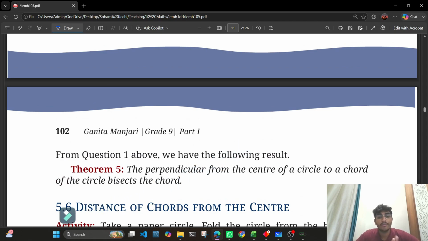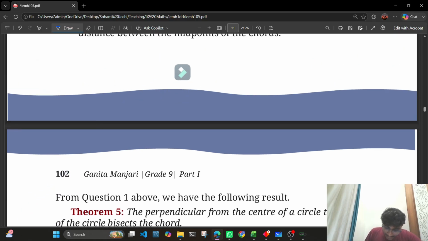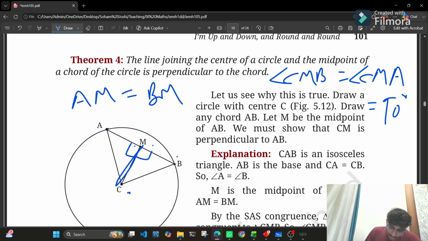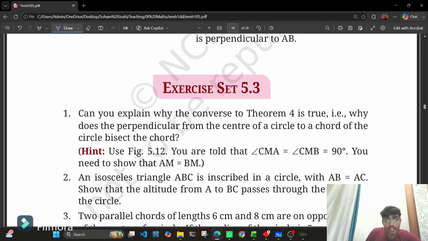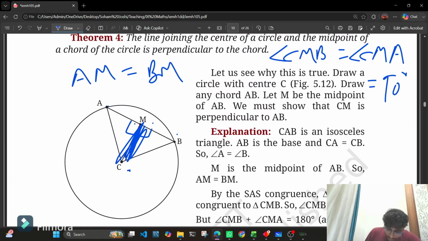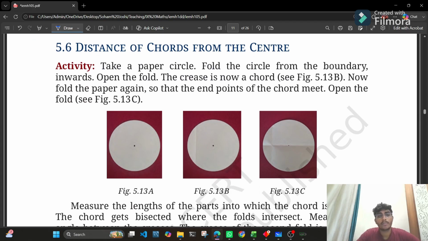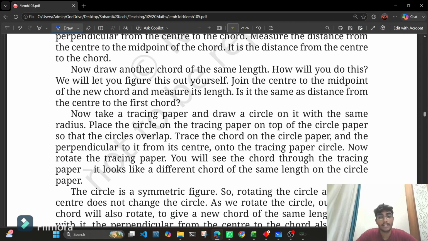Okay. We have theorem 5, that is, the perpendicular from the center of a circle to a chord of the circle bisects the chord. So basically, it is the converse of theorem 4. It states that the perpendicular from the center of the circle to the chord bisects the chord. So basically, it falls on the midpoint of the chord. So it bisects the chord, that becomes AM and BM. AM is equal to BM. I hope this is clear. We'll move further to our next topic, that is distance of the chords from the center.